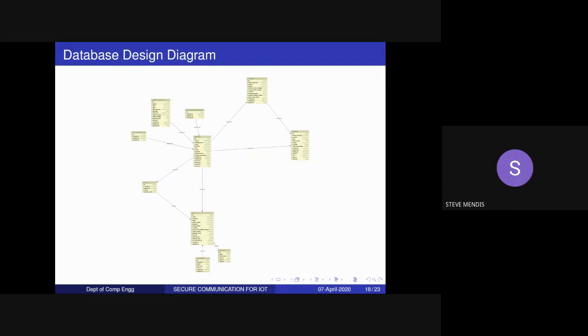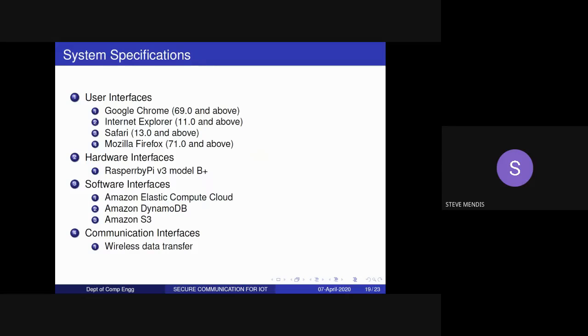Just to add to what Santosh just mentioned, all our tables have been normalized. Like, data is in a normal form in all our tables. And taking this forward, I would hand it over to Aditya to explain the system specifications.